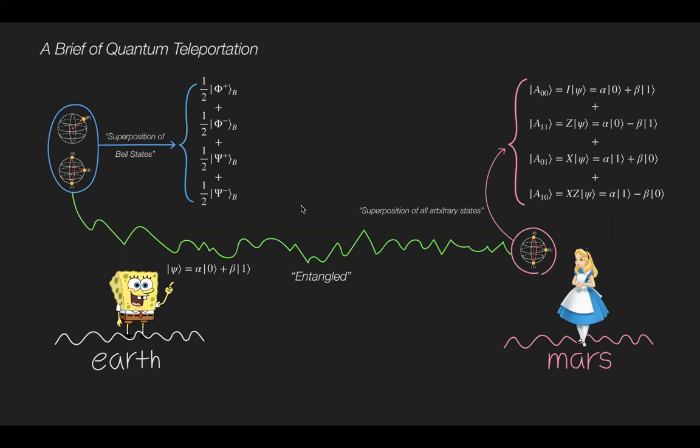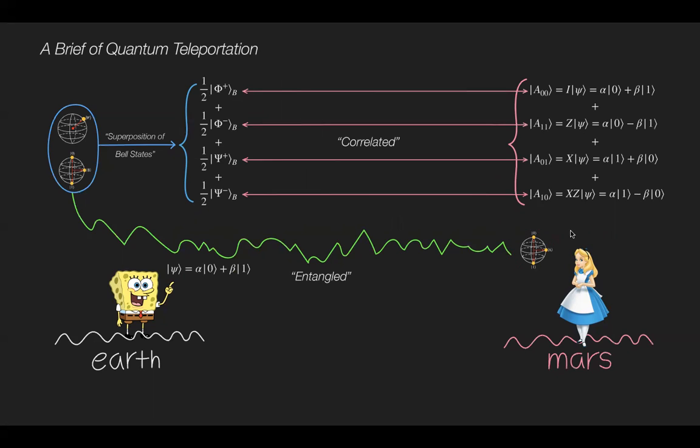By some algebra, Bob's state changes to a superposition of Bell states, and Alice's state changes to a superposition of four possible arbitrary quantum states by quantum operators I, Z, X, and X times Z. Each Bell state is correlated with one of Alice's arbitrary quantum states.